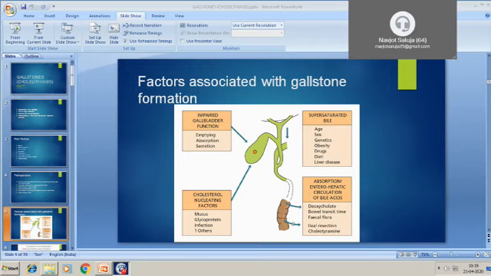Then comes the supersaturated bile. That means the bile contains more cholesterol, so that it cannot be in a soluble state. The factors are age, sex, genetics, obesity, drugs, diet, and liver disease. Next is enterohepatic circulation, when there is a defect in enterohepatic circulation. For example, when there is resection of bowel, or when the patient is taking some drugs like cholestyramine. Then there is the cholesterol nucleating factor. The stones need some nucleus around which they can grow. So nucleating factors are mucus, glycoprotein, and infections, bacteria.